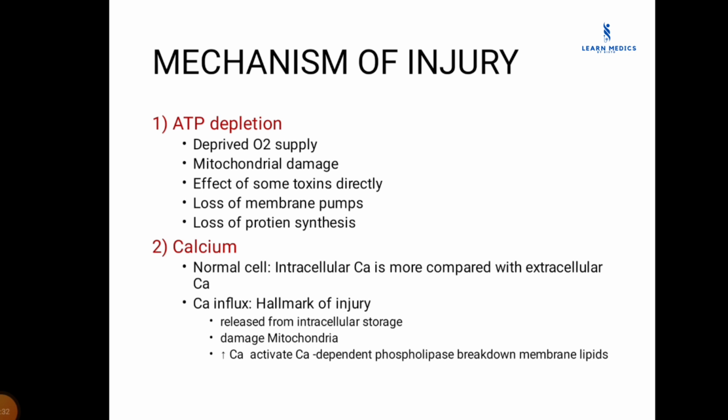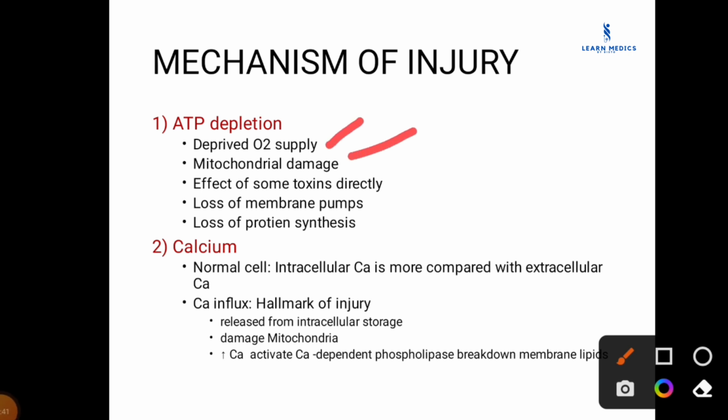So we are going to discuss the mechanisms of injury, how all these injuries occur. The first one is ATP depletion. It is due to a deprived O2 supply that leads to mitochondrial damage. There are some toxins that directly attack the cell. Thus the ATP also gets depleted, and loss of membrane pumps, as I mentioned a few slides back, that is sodium and potassium pumps. Loss of membrane pumps and loss of protein synthesis due to endoplasmic reticulum dilation also lead to ATP depletion.